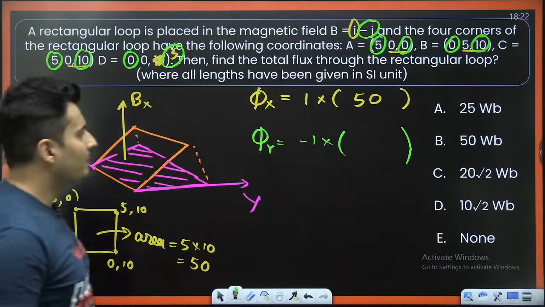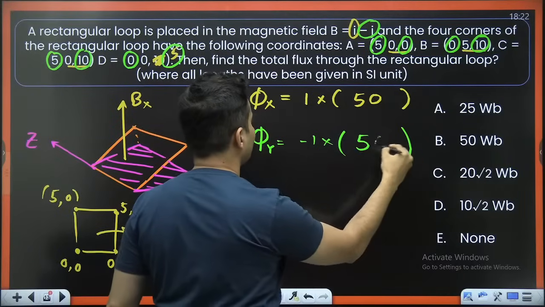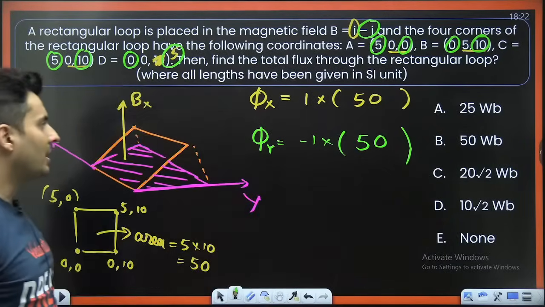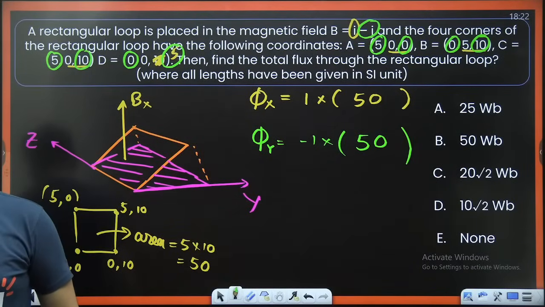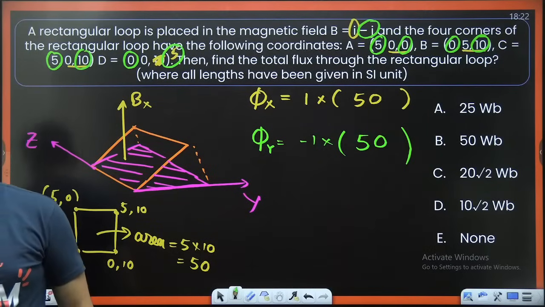So I can see again basically 50 is there over here, right? Everybody with me on this? Pakka? Cool? Yes.